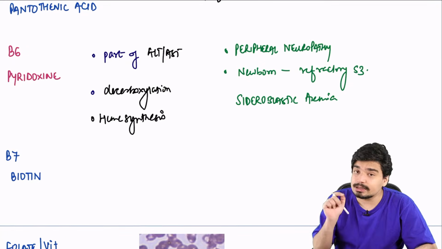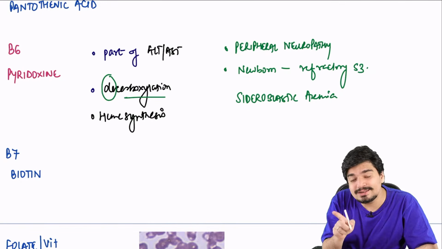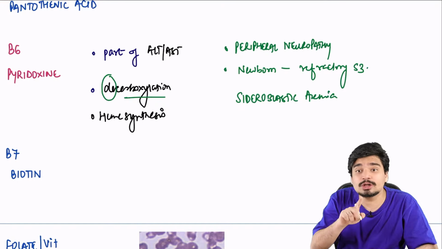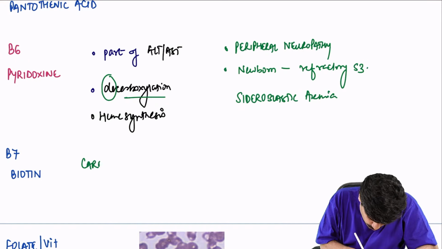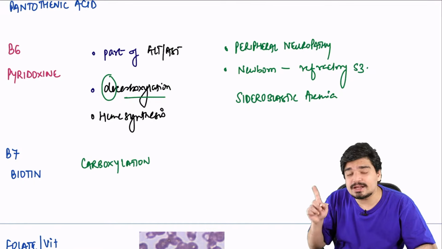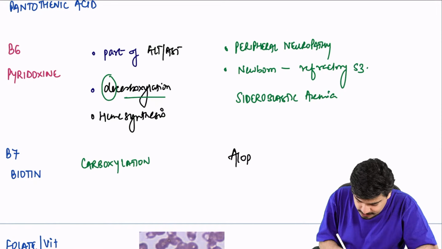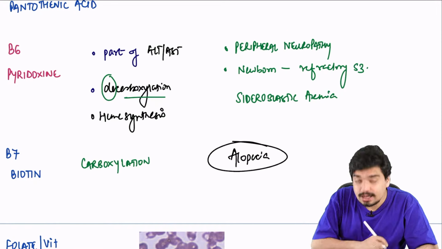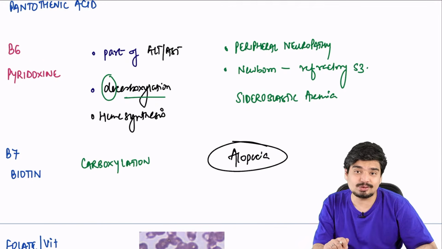Next you have biotin. Remember, B6 was decarboxylation. Biotin is carboxylation. It's important for all the carboxylases and carboxylation reactions in the body. And deficiency of biotin very characteristically causes alopecia. Again, very frequently tested. Alopecia occurs because of which vitamin deficiency? The answer is going to be biotin.